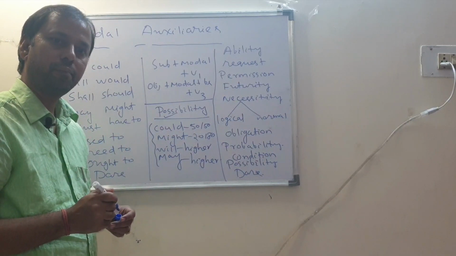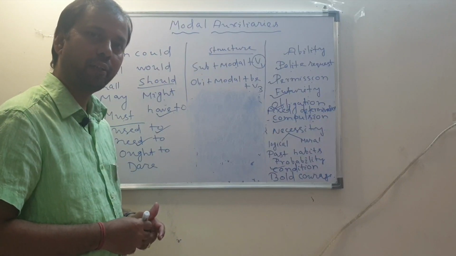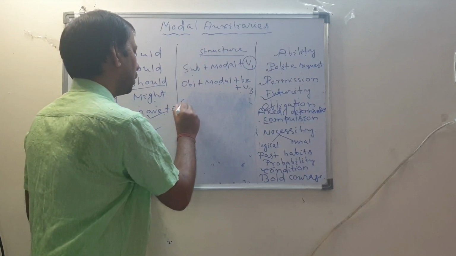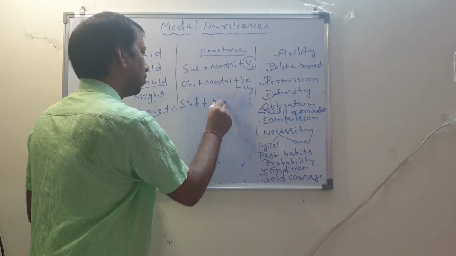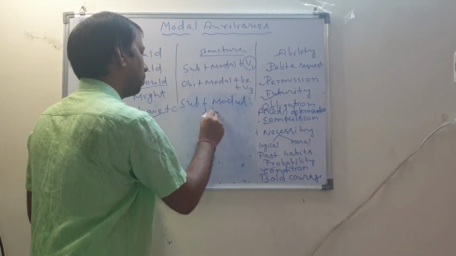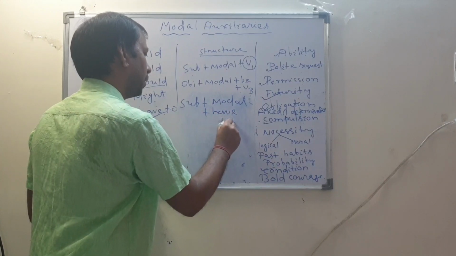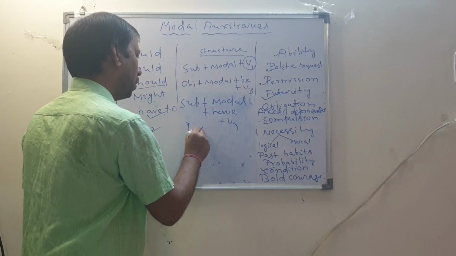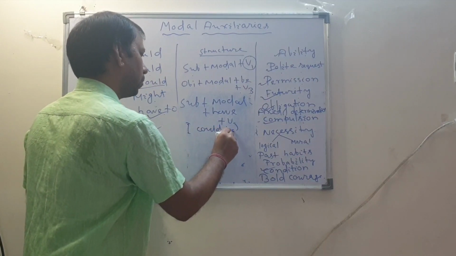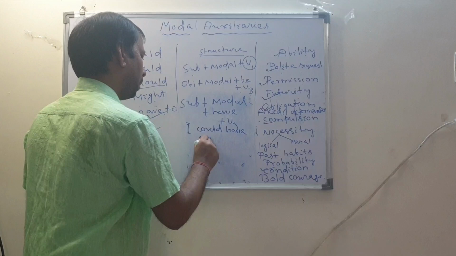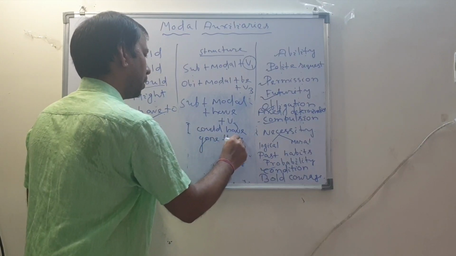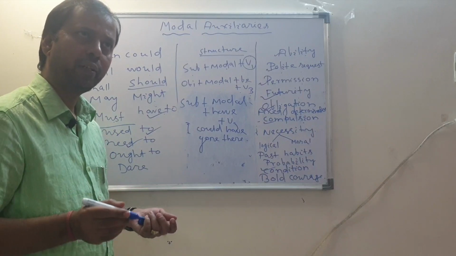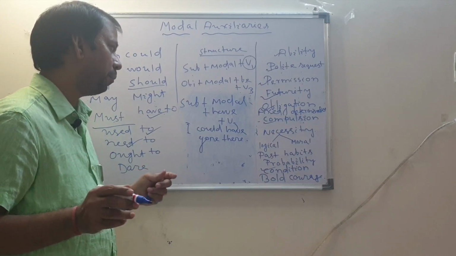So basically when we use some modals in a negative sense, we use subject plus modal plus have plus V3. Like if I say I could have gone there, it has a negative meaning. That means suppose you were in hospital, I went there but did not visit. I had the ability but I did not do it.